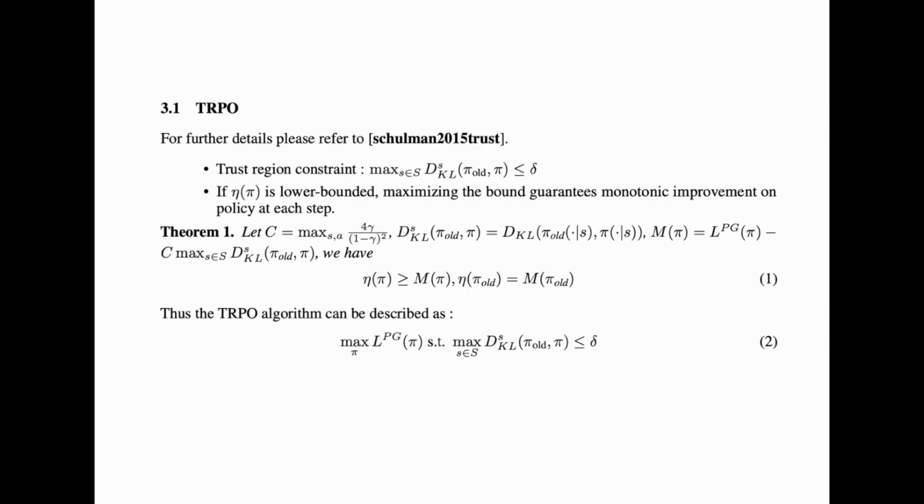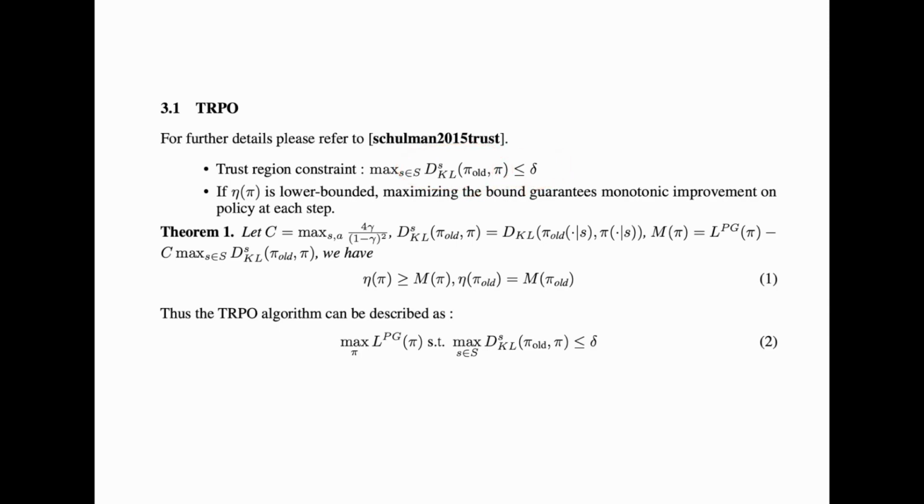So let's review trust region policy optimization. Again, I'm not going to go too deep into the proof of this algorithm because it was proved in class. For further details, please refer to the original paper, also proposed by Schulman in 2015. Here are some important things about TRPO. The first one is the trust region constraint: the maximum over all states of the KL divergence is smaller than a certain delta.